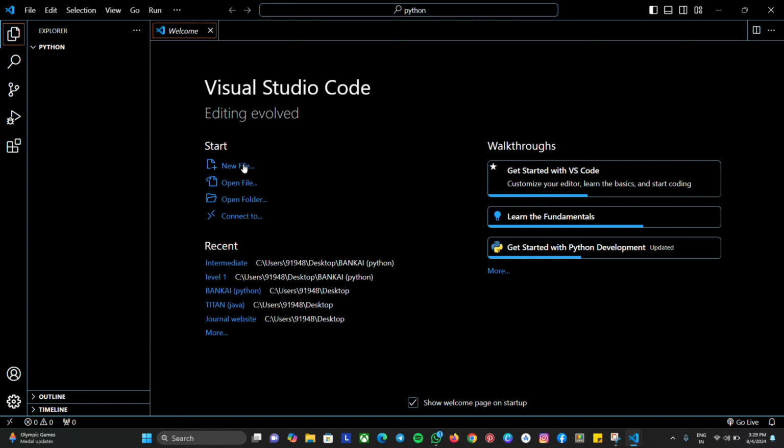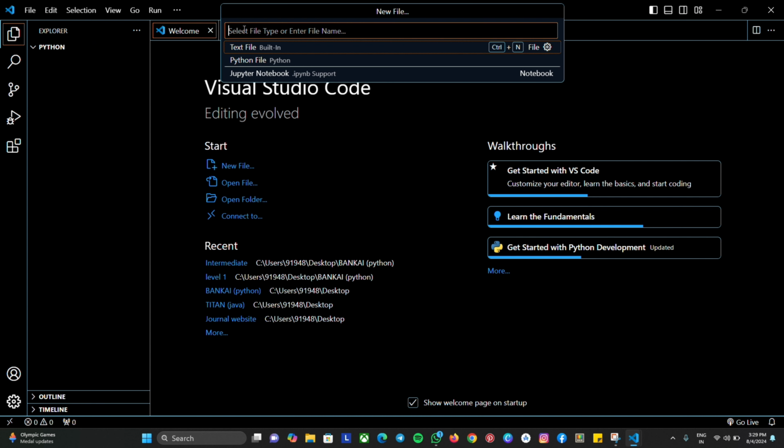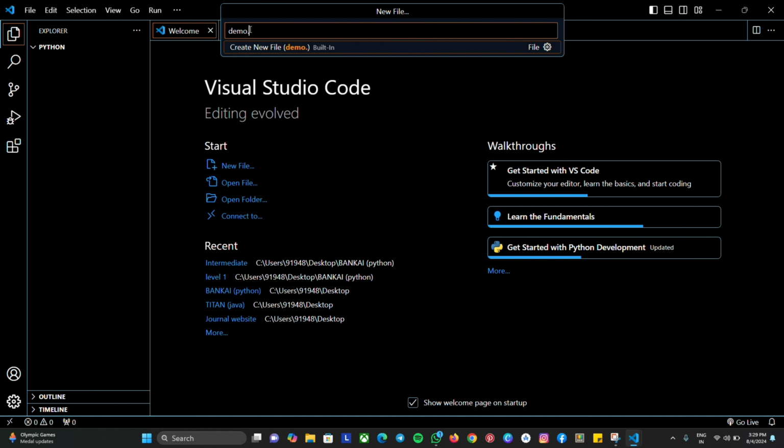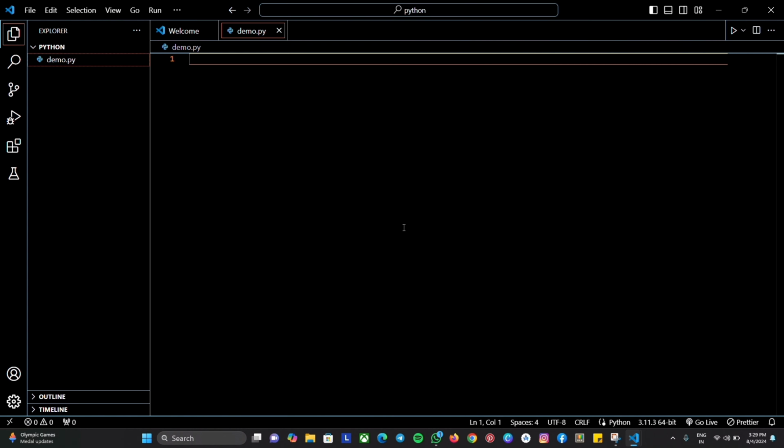Now click on new file, create demo.py. Now press enter and search for the folder where we have stored. Click on the Python folder and create file. Now we have created a demo.py file. Py is a short form of Python. Now let's check whether it is working properly or not.